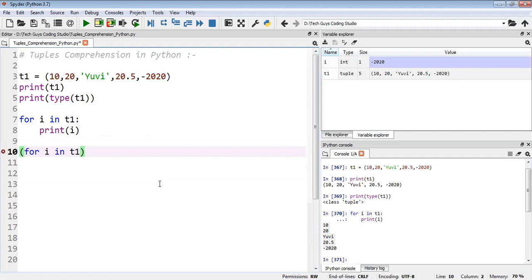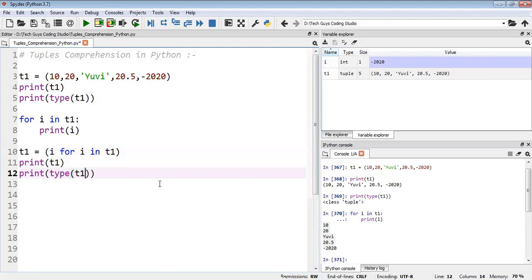Expression we have already discussed in list comprehensions, set comprehensions, and dictionary comprehensions. There also we are using the same thing. So I'll write i, then for i in t1, then we will print the value of t1, then check the type also, whether it's a tuple or what.